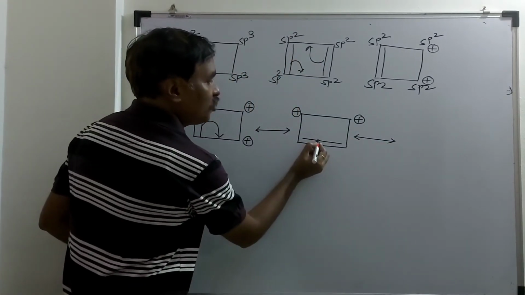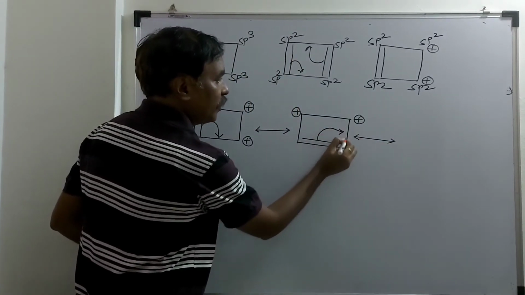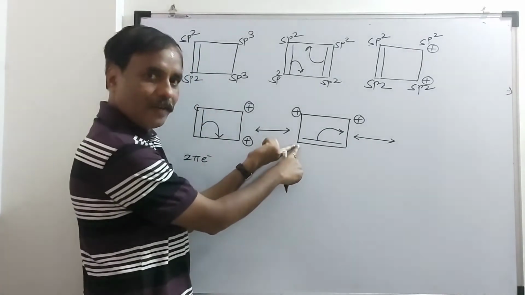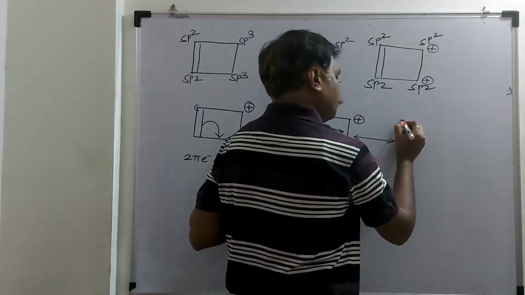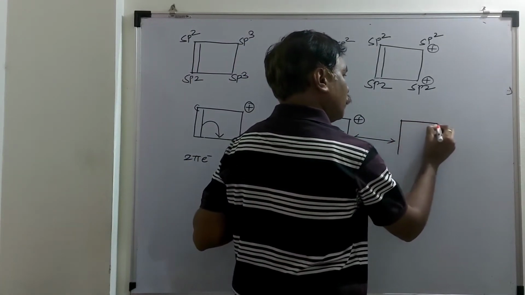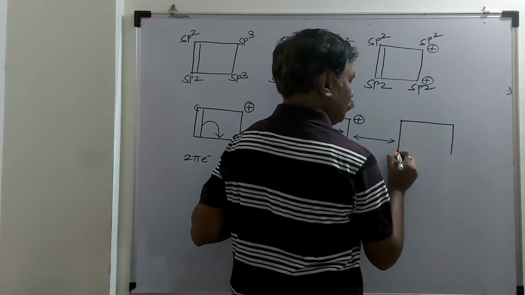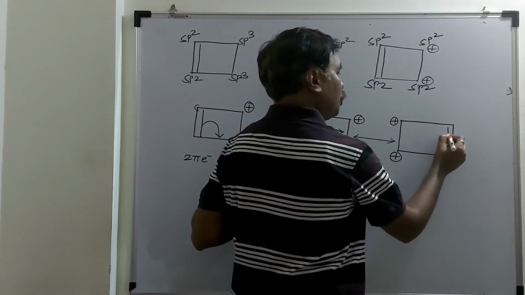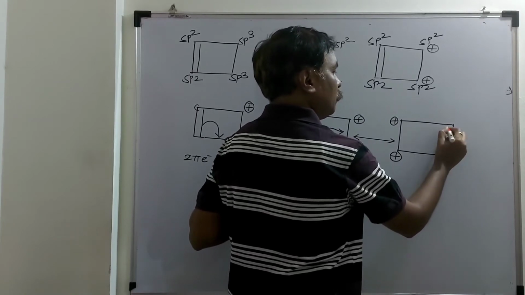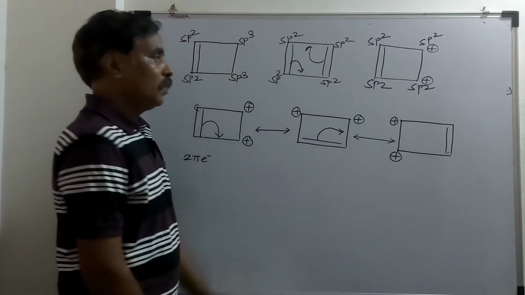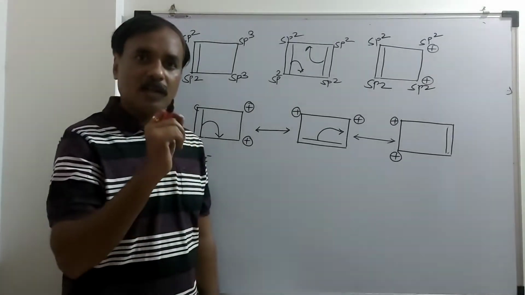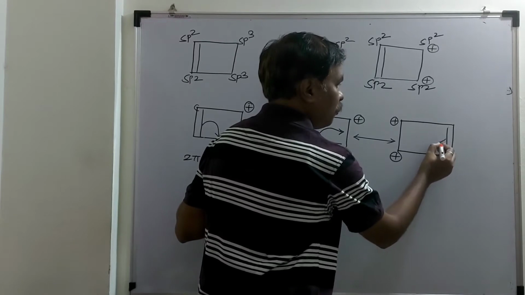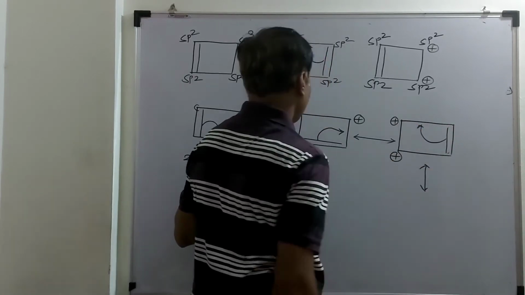Next, shifting of this pi bond in between these two carbon atoms. Now this carbon is an electron donor, so this carbon will acquire a positive charge. Positive, positive, here is the position of the pi bond. And there is a delocalization of charge. Next, suppose shifting of this pi bond in between these two carbon atoms.